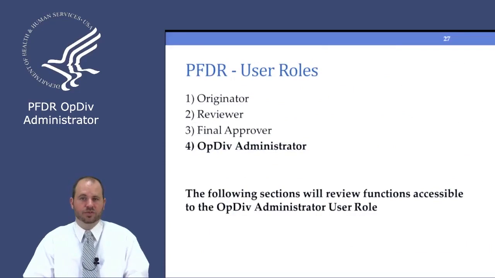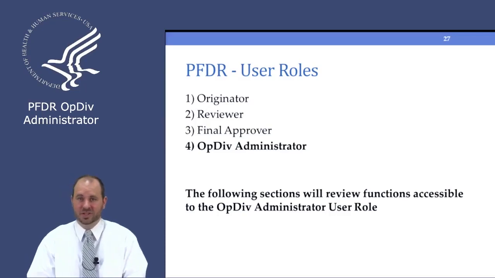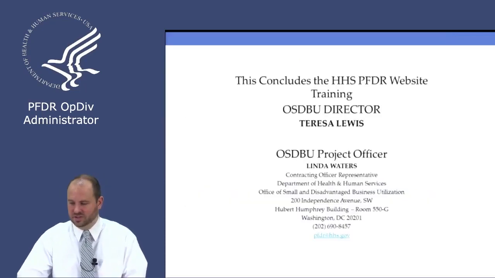So there are roles for the PFDR. We've got our folks that are contract administrators, our contract opportunity originators. Then we've got finally somebody that will sign off as a final approver, and then we've got you, the OpDiv or StaffDiv administrator, who's responsible for managing all that. And it's a great responsibility. You've actually got a lot of access and are able to do a lot of things in the system.